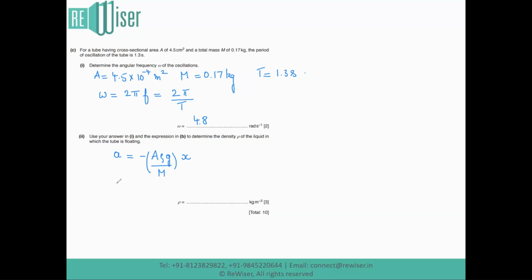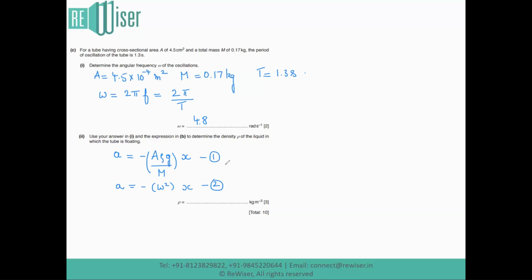This, as stated before, is exactly in accordance with the equation for simple harmonic motion, a is equal to minus of omega square times x. Let's consider this as equation 1 and this as equation 2.